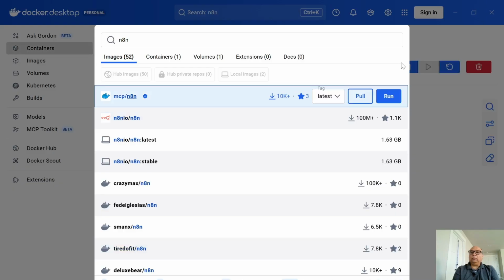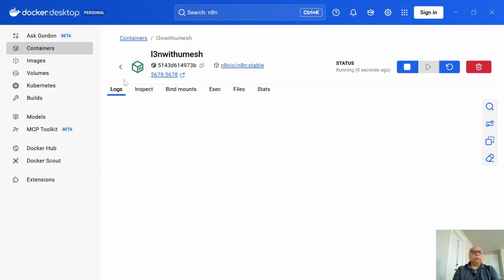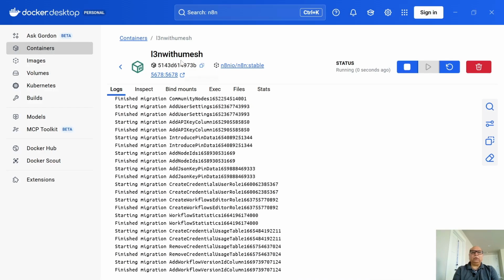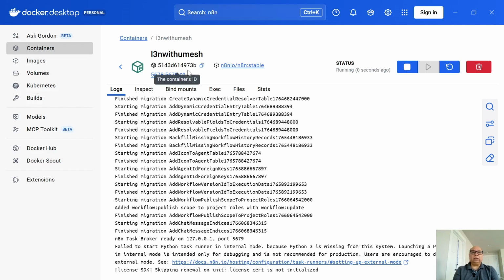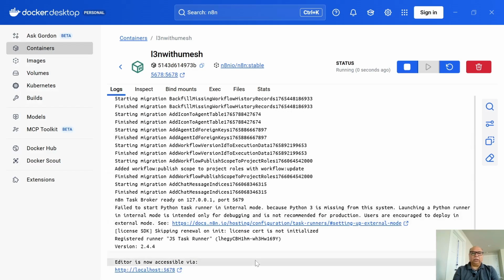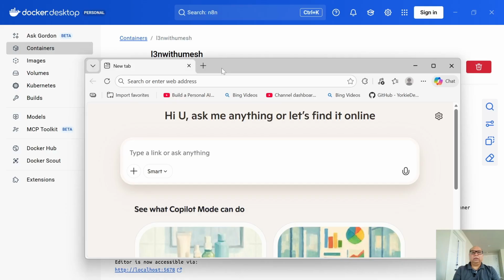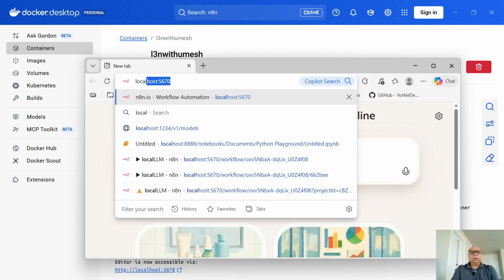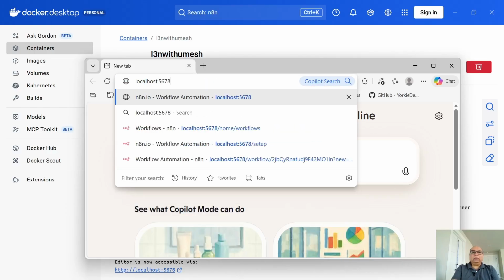Now let's see. So it's all done. And then we should be able to see the container again with the mesh getting started. All right, now it says I should be able to access it from 5678. So let me see if I can create one. So localhost 5678.